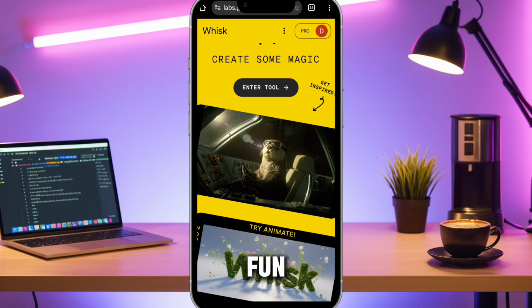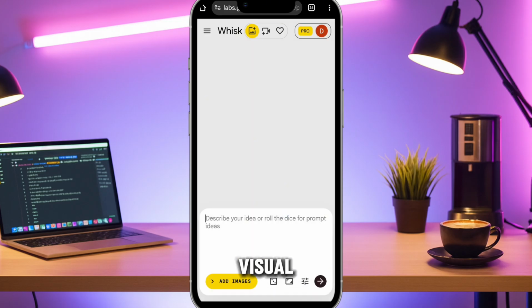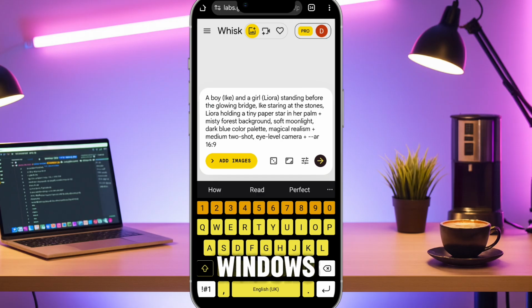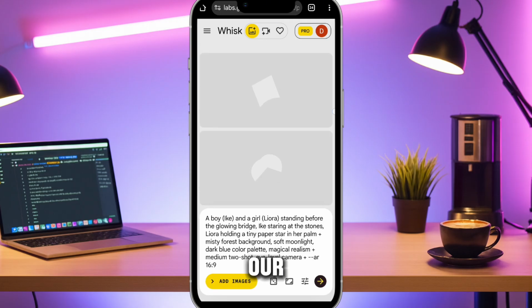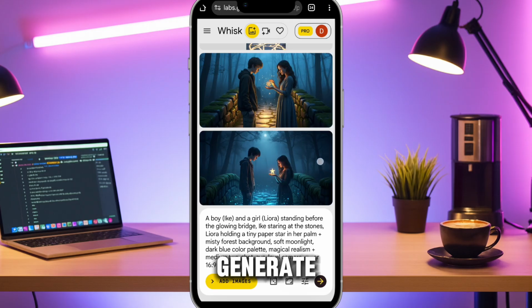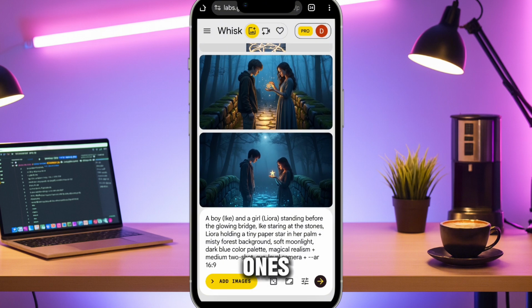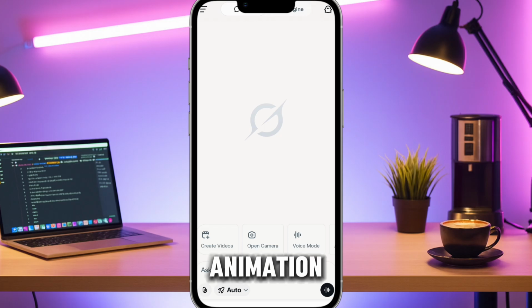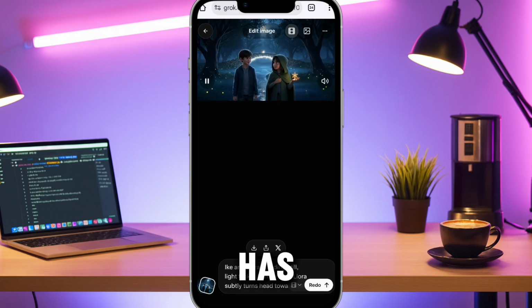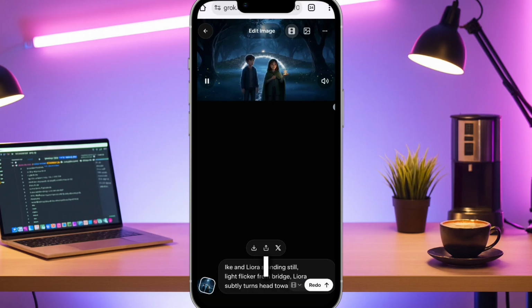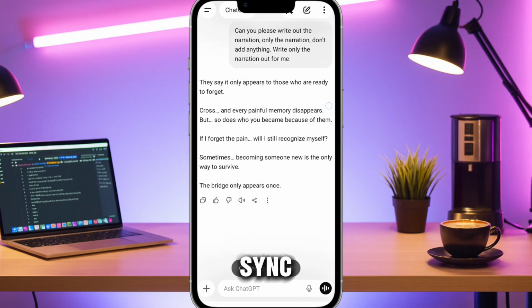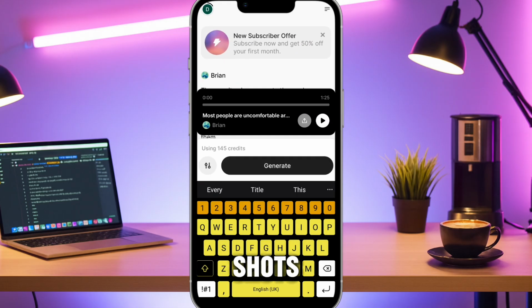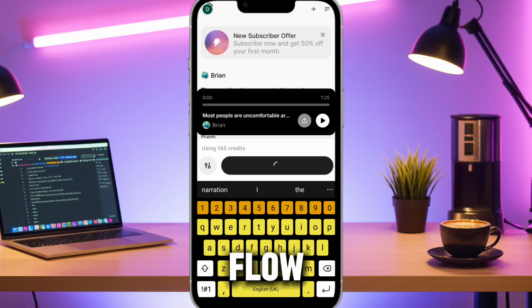Now we can have fun. Open Whisk AI, take those visual prompts we just made and paste them. Look at that lighting. Warm windows against cool moonlight. It matches our text description perfectly. Generate a few variations, pick the best ones. Next, animation. Take the images into Grok. Copy the animation prompts we pre-planned. Since Ike has a line here, "Is it true? Can I really forget?" we enable the lip sync feature. Grok creates the movement and mouth shapes. For the wide shots of the bridge, we simply let the mist flow.